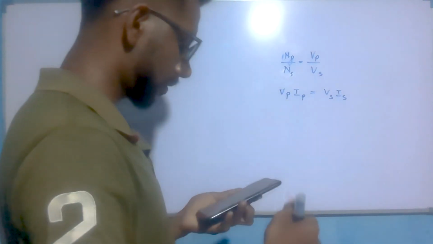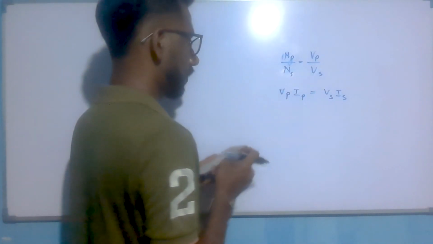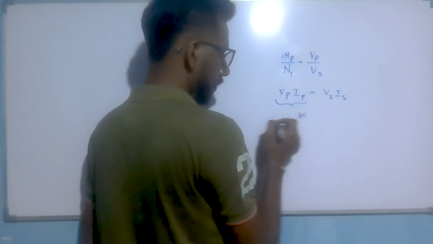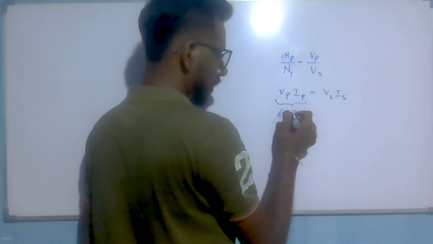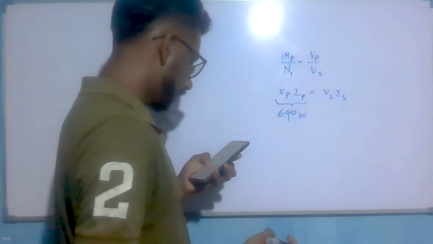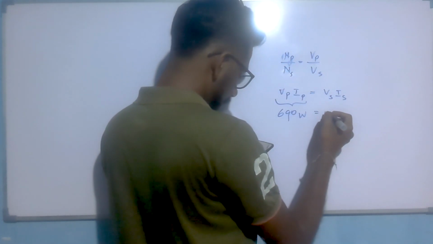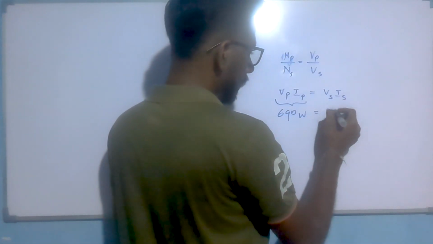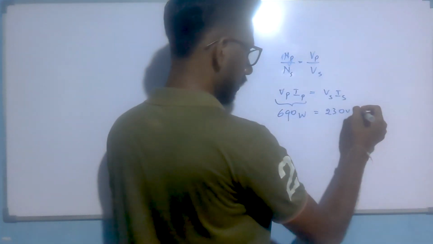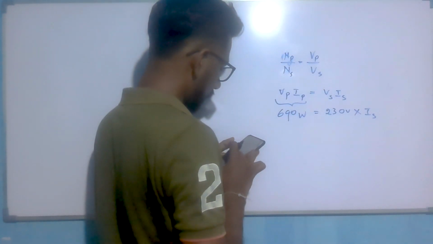Here this question is asking about 690 watt. Now we know when multiplying the voltage and current, we can get the amount of watt. It means here we have 690 watt from a supply of 230 volt. How much is the current supply to the coil? If that coil has 230 volt, what is the Is, secondary coil? But how much is the current supply? Oh, sorry.